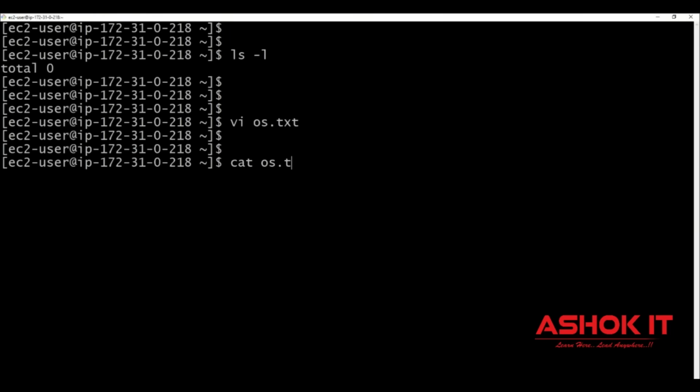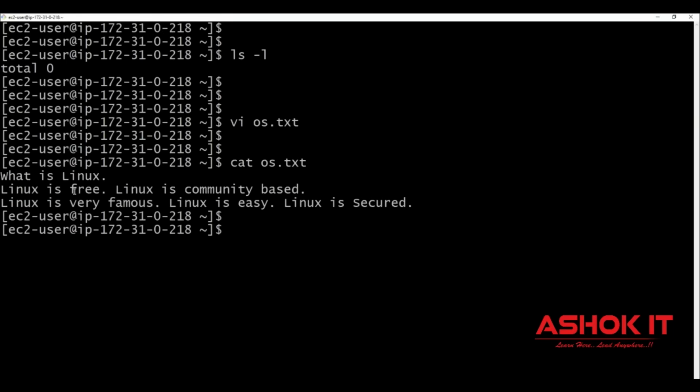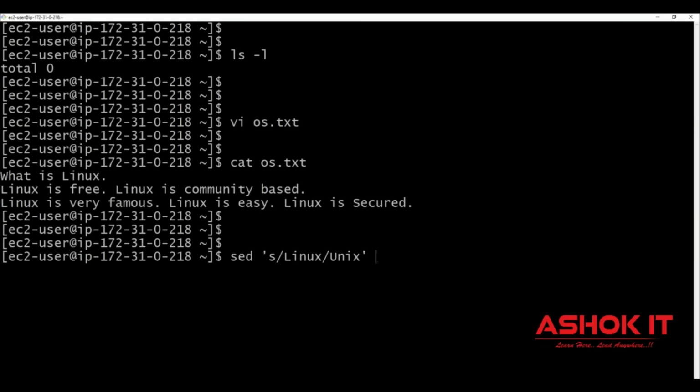So cat os.txt. The file has the keyword Linux. If you observe the pattern, in the first line, 1 Linux keyword is available. In the second line, 2 Linux keywords are available. In the third line, 3 Linux keywords are available. Now I want to replace this Linux keyword with the Unix keyword by using sed. s means substitute. Wherever Linux is available, I want to replace it with Unix in the file os.txt. Substitute the Linux keyword with the Unix keyword in the os.txt file.